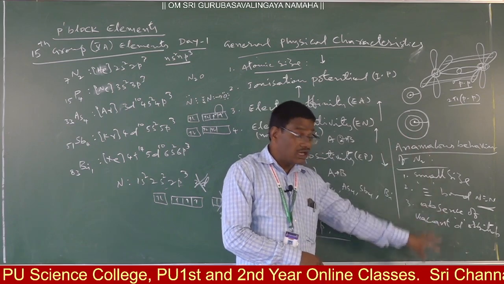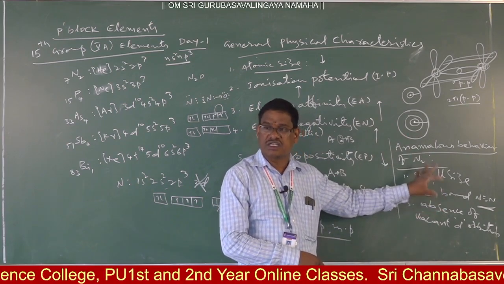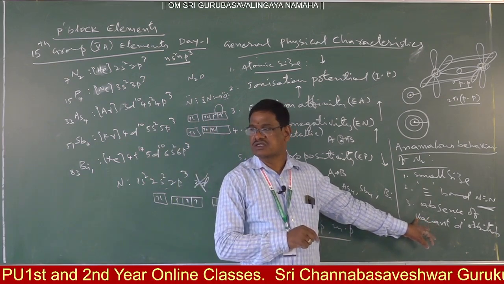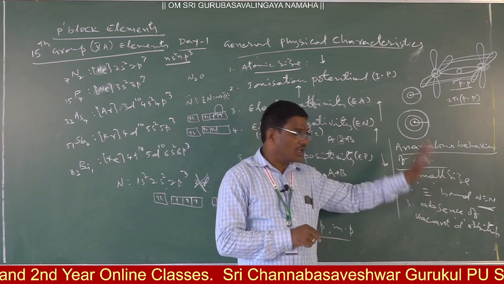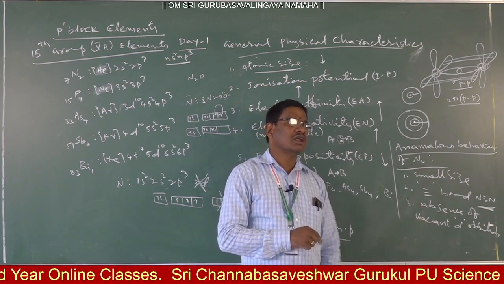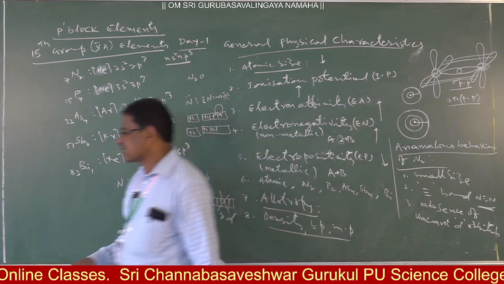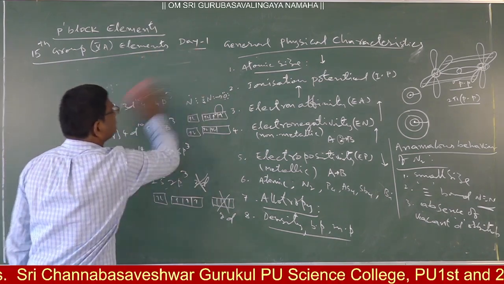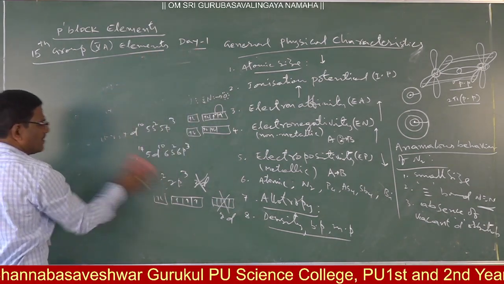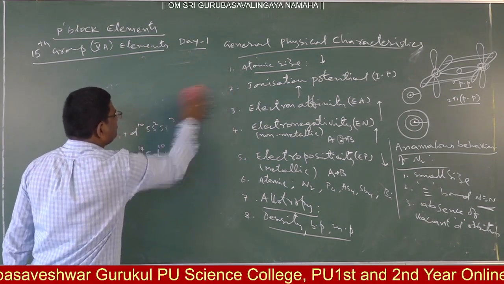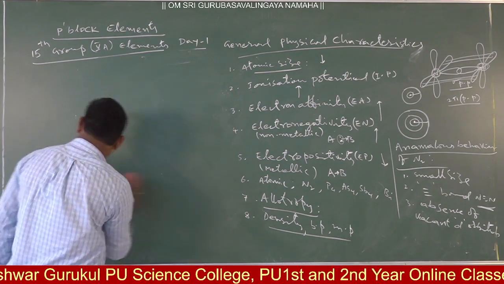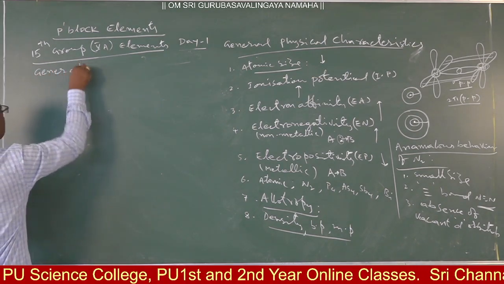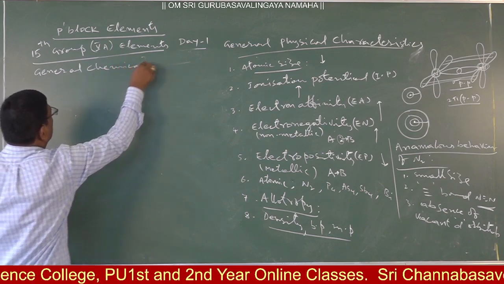So these anomalous behaviors, whatever they are and for whichever reasons, will be applied in the applications of the reactions. Clear? Next, if you check general chemical characteristics, the general chemical characteristics of nitrogen, the general chemical properties.